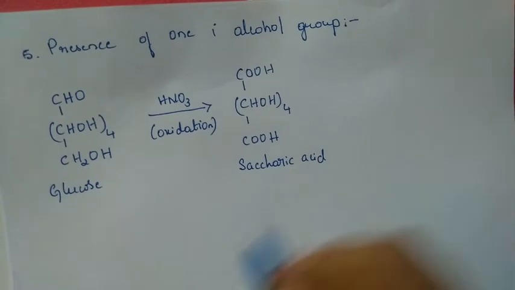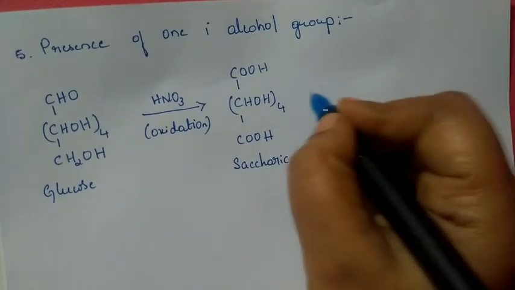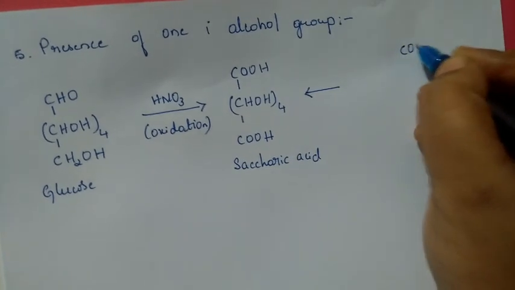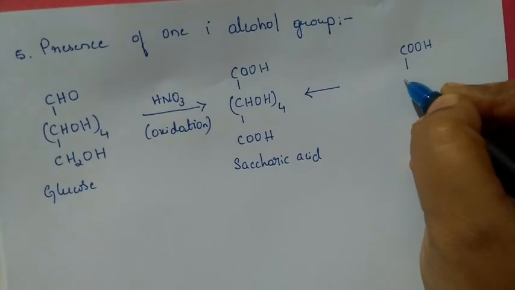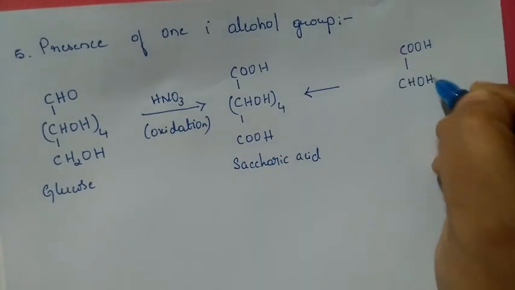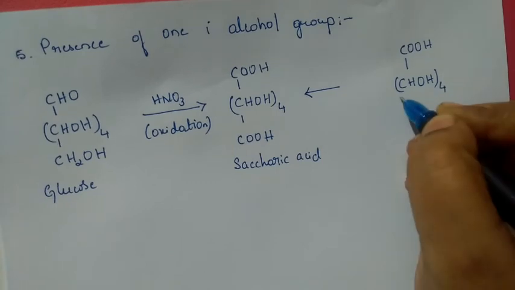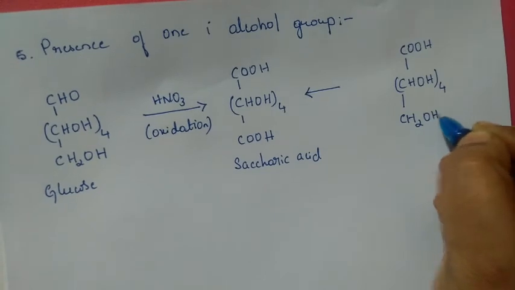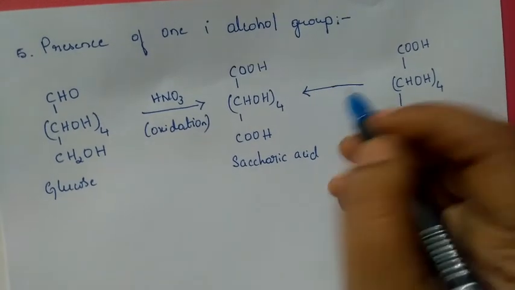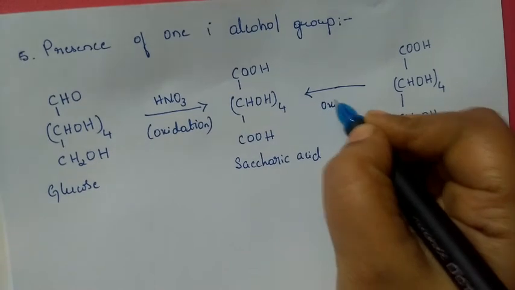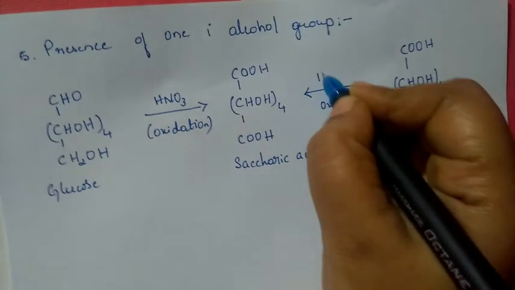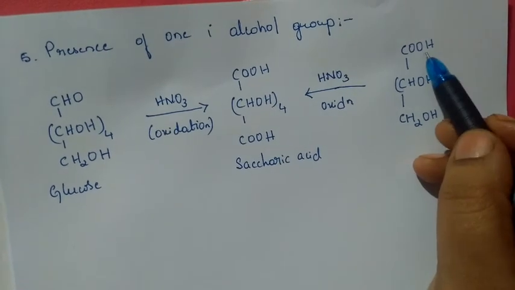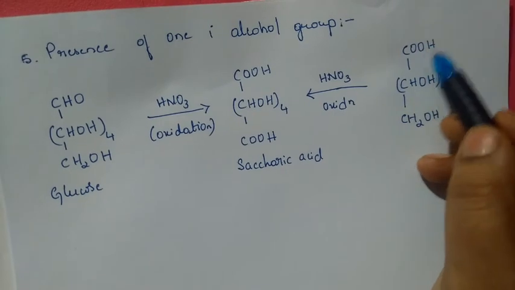Now, further in this reaction, we are going to consider gluconic acid. This is our gluconic acid. In this, you can observe only a primary alcoholic group is there. Only a primary alcoholic group is there. The aldehyde group has already been converted into a carboxylic acid.